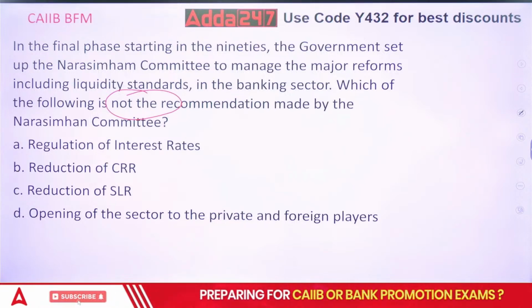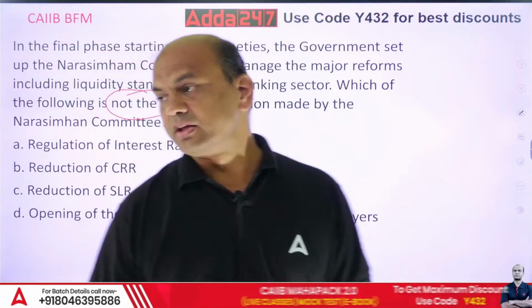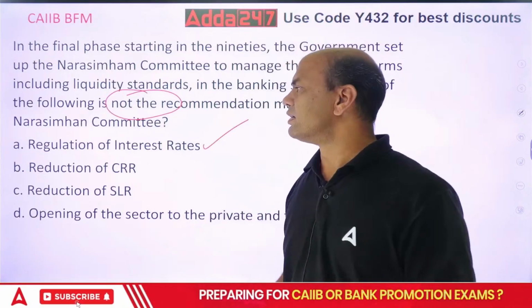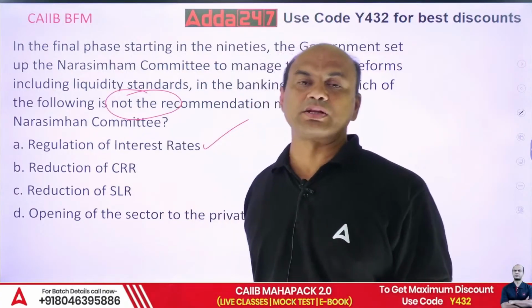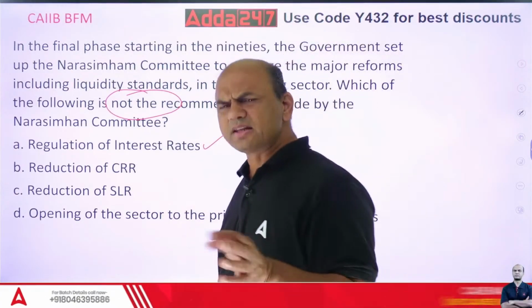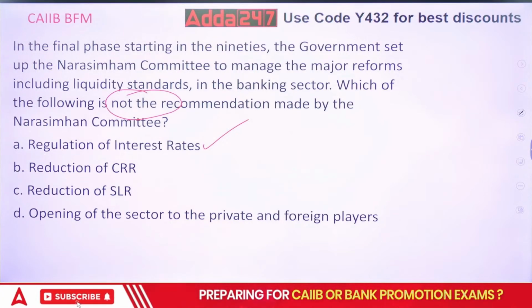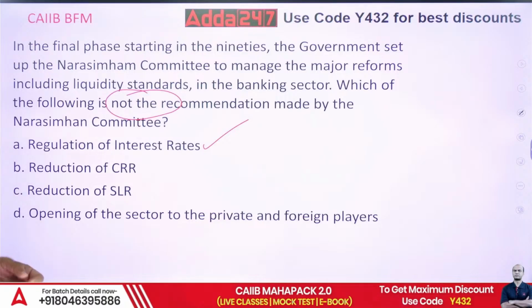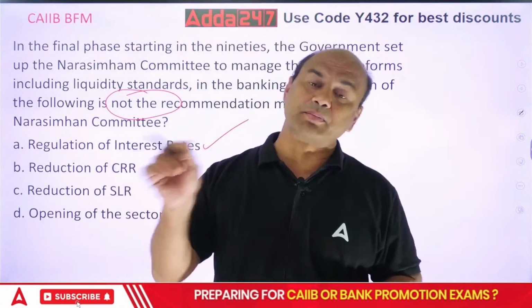The Narsimham Committee was actually against this. So you want the "not". The Narsimham Committee was against this regulation of interest rates. It clearly said that RBI should come out of this job of regulating the interest rates. Before that, banks were given the FD rates also by RBI.